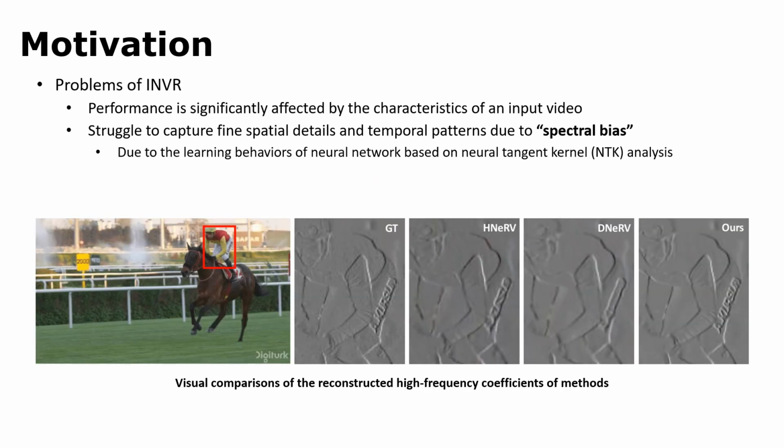However, represented video performance is significantly affected by the characteristics of an input video. Also, inherently, the current methods struggle to accurately capture fine spatial details and temporal patterns according to the spectral bias, which is the learning behavior of a neural network based on neural tangent kernel analysis, that the network tends to learn the low-frequency components more quickly, while the learning of high-frequency components proceeds at a slower rate.